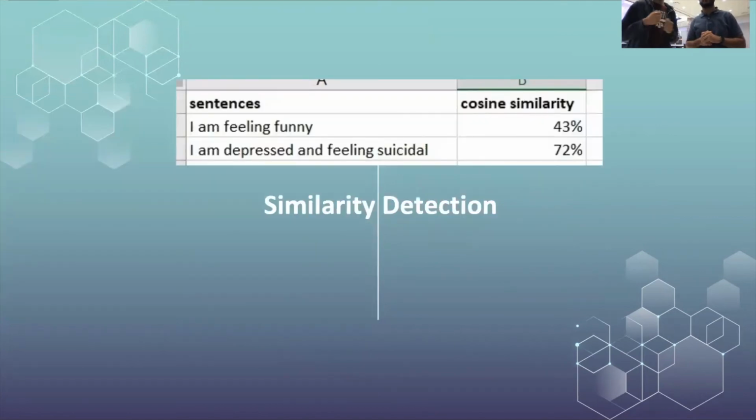Finally, we built a similarity detection tool using the cosine similarity index, wherein if you give it a post, it can see how similar it is to the words that are frequently used in the mental health forums. For instance, "I am feeling funny" has a low similarity index compared to a sentence like "I am depressed and feeling suicidal." Using the similarity index, we can help categorize these tweets as concerning or not.